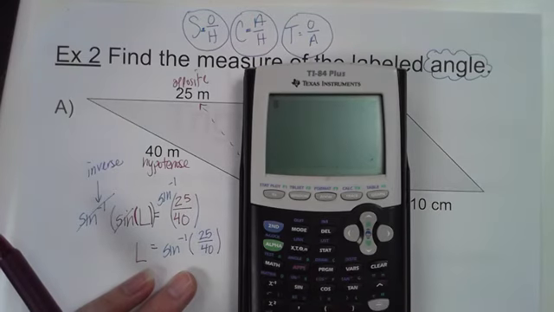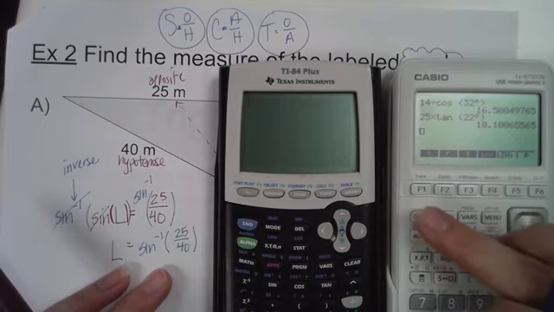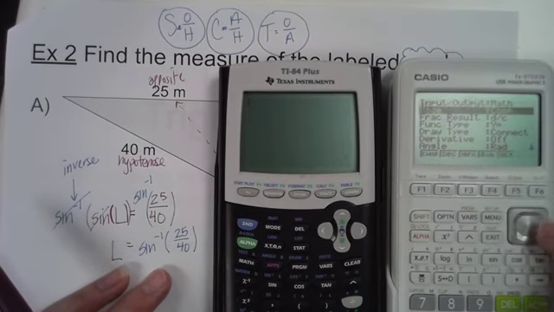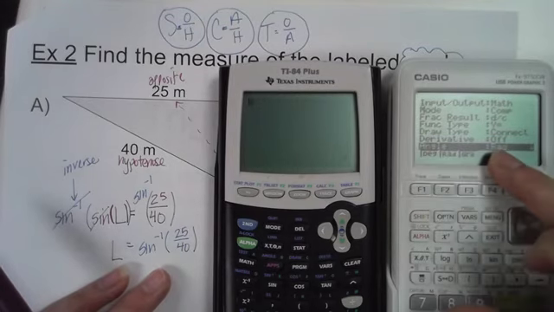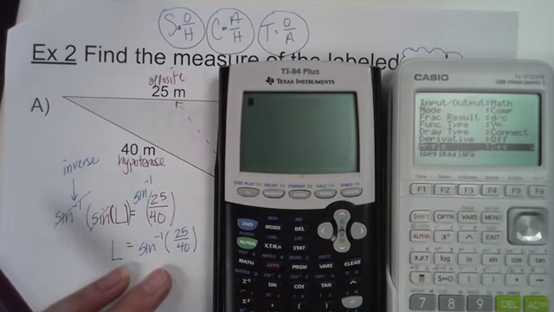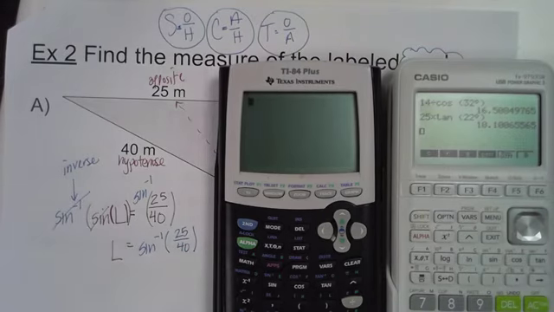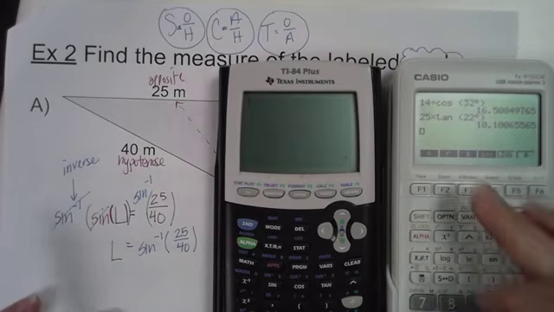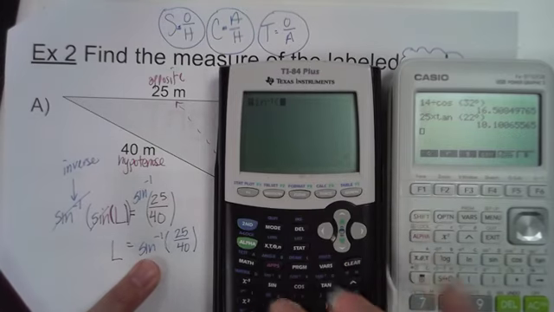On the Casio, I'm going to have to take a second to figure this out, but maybe it's under setup. So you see it as a shift setup and mode. Oh, angle. There it is. So under setup, you see angle, and we are in radian mode. We want to change that to degree, which is F1. So we're going to hit F1. And now it's in degree mode, and we can exit. Now we'll always get degree answers, so we can disregard the little degree bubble. That's kind of nice. I should have done that earlier.